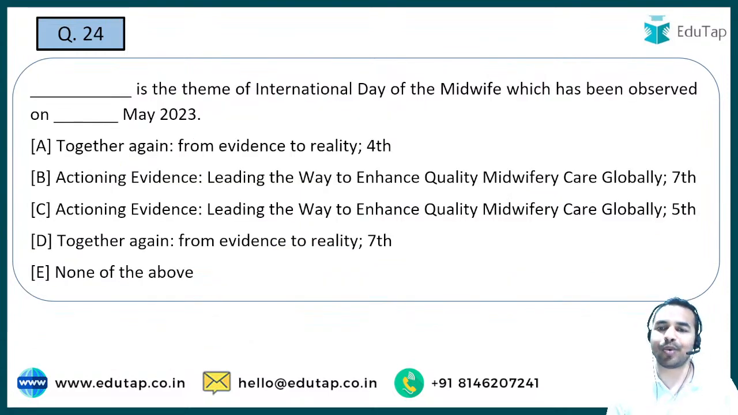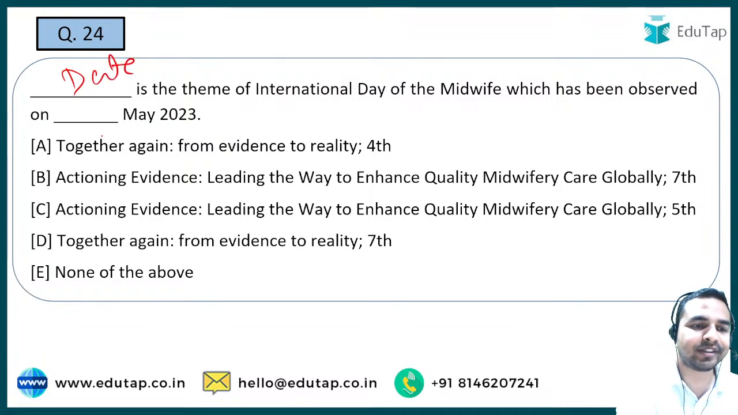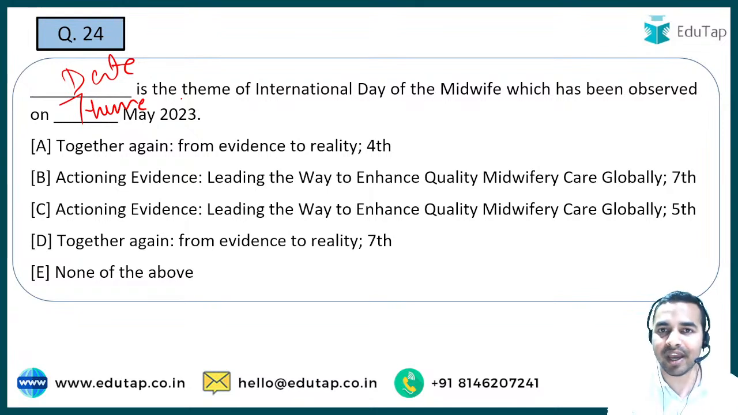Next question guys, next question is from the important days, and whenever you find a question on important days, there are two important dimensions. First one is the date, द सेकेंड वन इज एग्जैक्टली द थीम. तो आपके सामने क्वेश्चन ये है कि थीम क्या है इस पर्टिकुलर डे की और डेट क्या है इस पर्टिकुलर डे की.